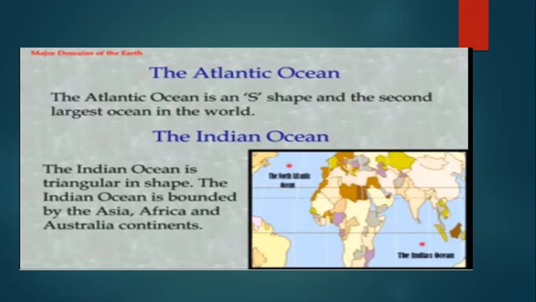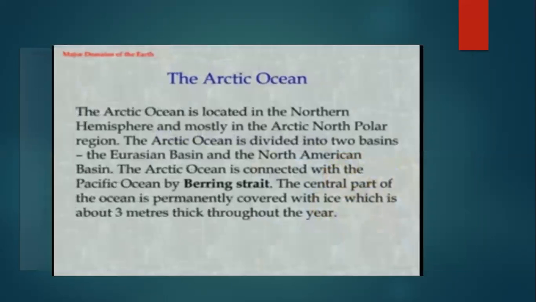Now, our last ocean is Arctic Ocean. The Arctic Ocean is located in the northern hemisphere and mostly in the Arctic North Polar region. Now, students, the Arctic Ocean is divided into two basins. The first is Eurasian Basin, and the next basin is the North American Basin.